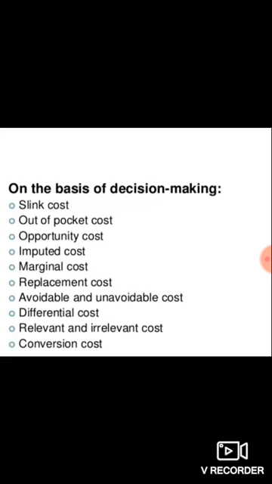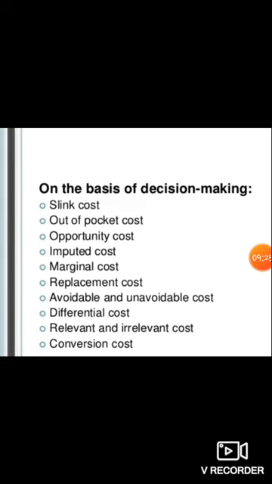And imputed costs. These imputed costs are those costs that actually result from using an asset of the own firm instead of renting. Those costs are called imputed costs. And marginal cost. If one product is produced more than the limit, whatever costs incur, those costs are called marginal costs.